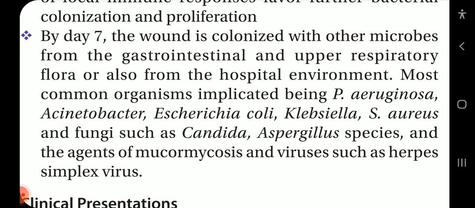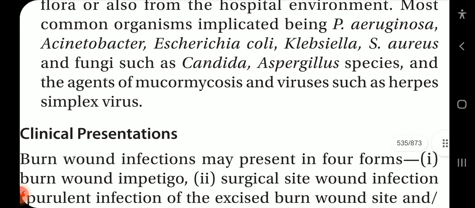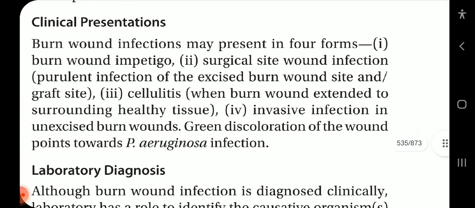Most common organisms implicated being Pseudomonas aeruginosa, Acinetobacter, E. coli, Klebsiella, Staph aureus, and fungi such as Candida, Aspergillus species, and the agents of mucormycosis, and viruses such as herpes simplex virus.